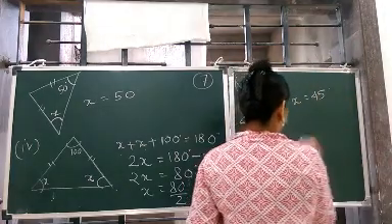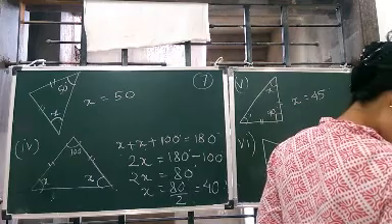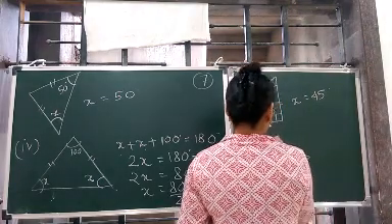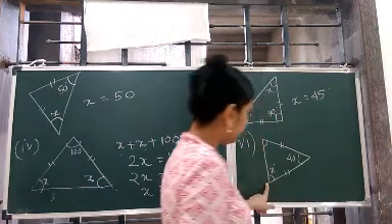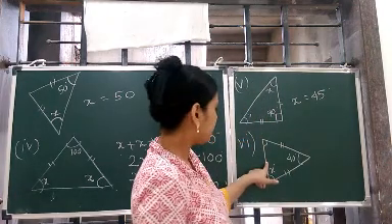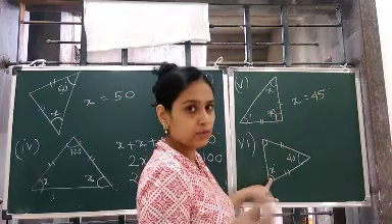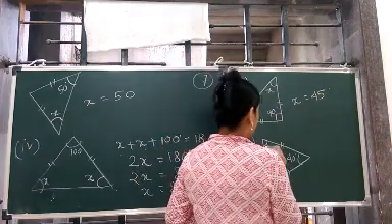This is 40. This is x. So this will also be x. Why? Because this is the third side. This is the third side which is unequal. So in दोनों को angles will be equal. Unequal side के angles equal होते हैं. So this is also x.